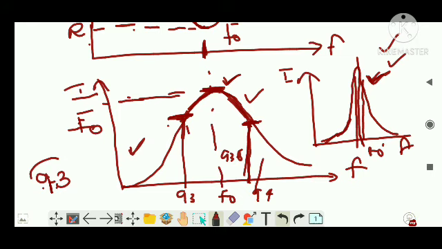Clear? So whenever you go for an LCR circuit, if you want it to be a tuning circuit, its current frequency graph should be steep. It should be a highly sharpened graph. Clear? I hope this much is clear.